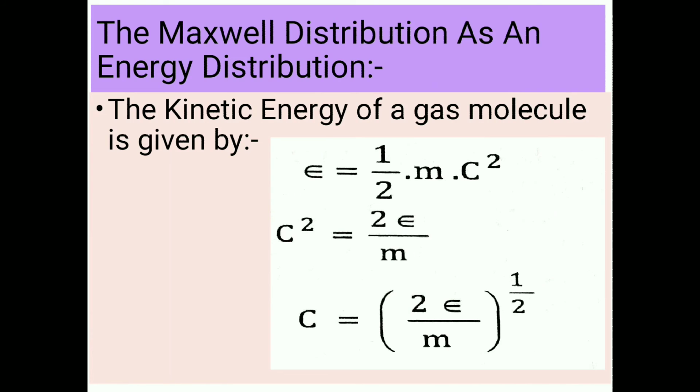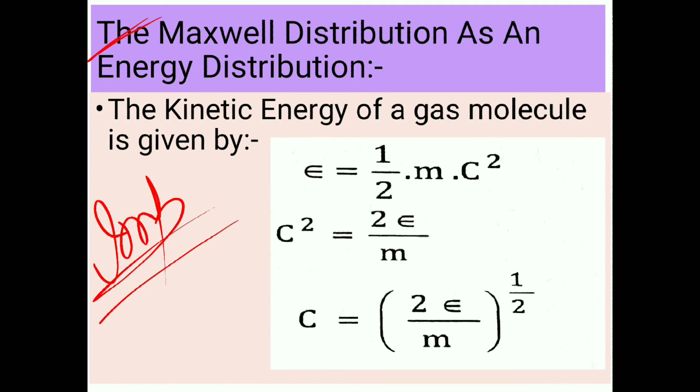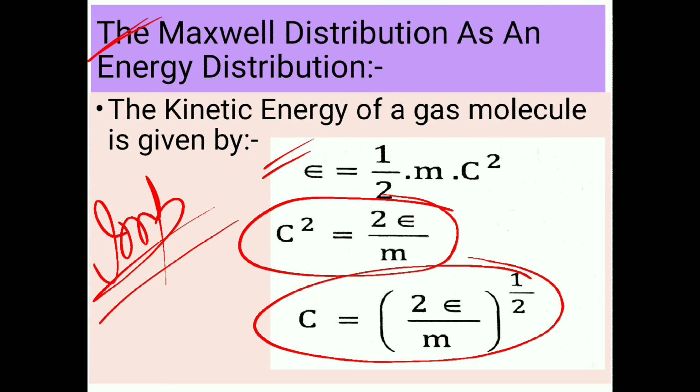Next, the Maxwell distribution as an energy distribution. It is very much important. So now see, the kinetic energy of a gas molecule is given by epsilon equals 1 by 2 mC square. So C square equals 2 epsilon by m, therefore C is equal to (2 epsilon by m) to the power half.